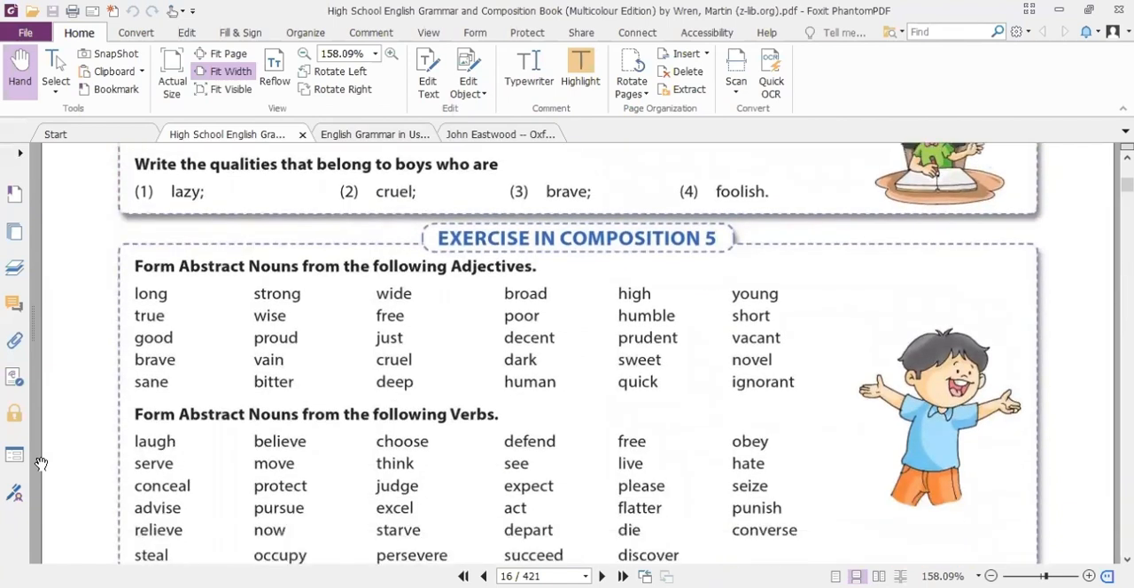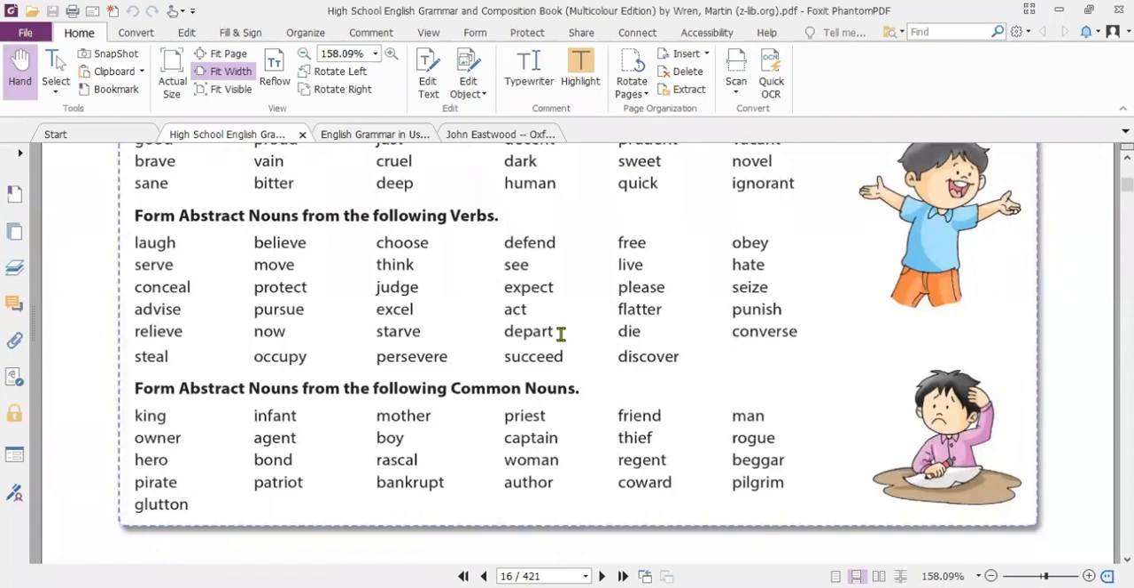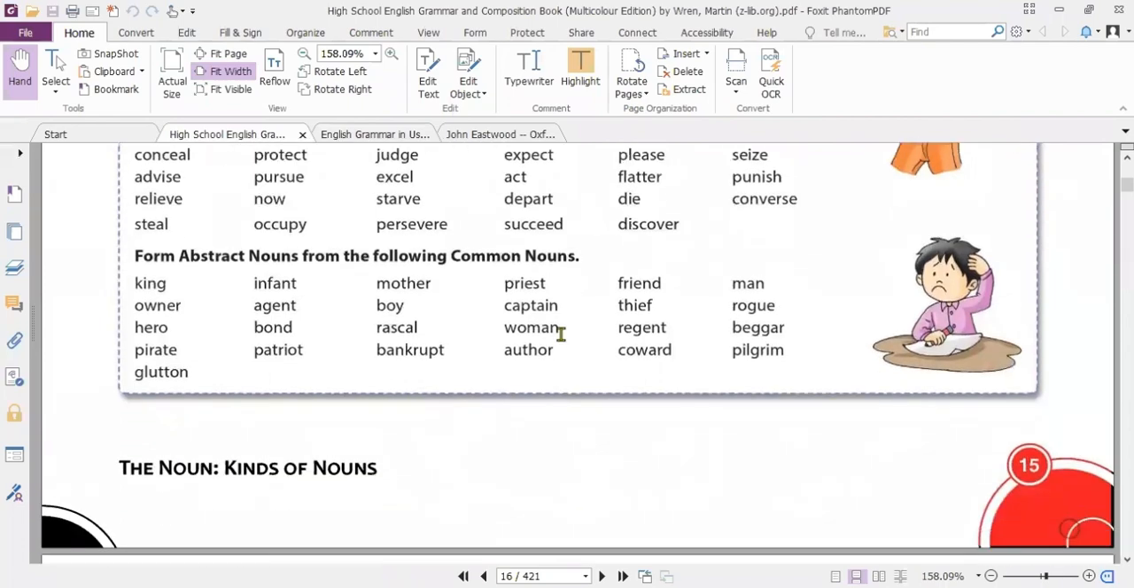Look at this one. Form abstract nouns from the following adjectives: long, length; strong, strength; true, truth; wise, wisdom; free, freedom; poor, poverty; high, height; young, youth. You could just convert them into their relevant forms. Similarly, that will be your home task.